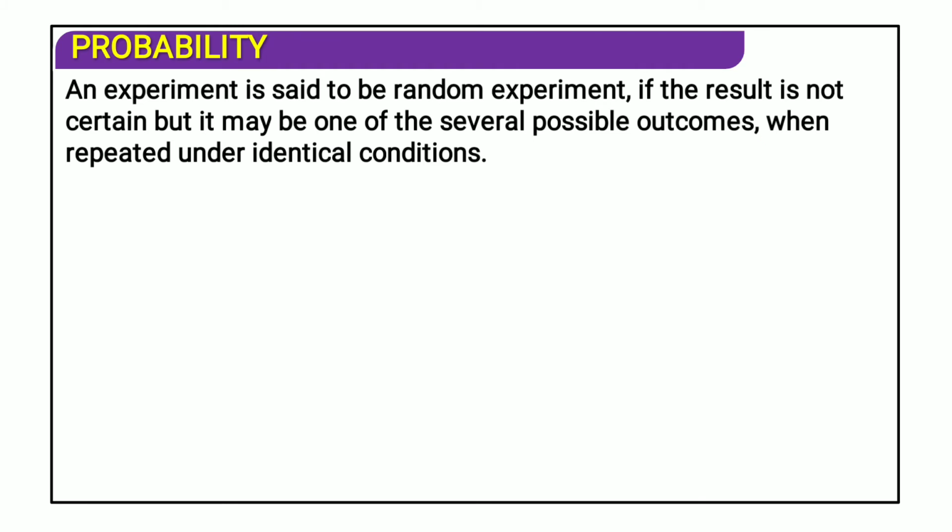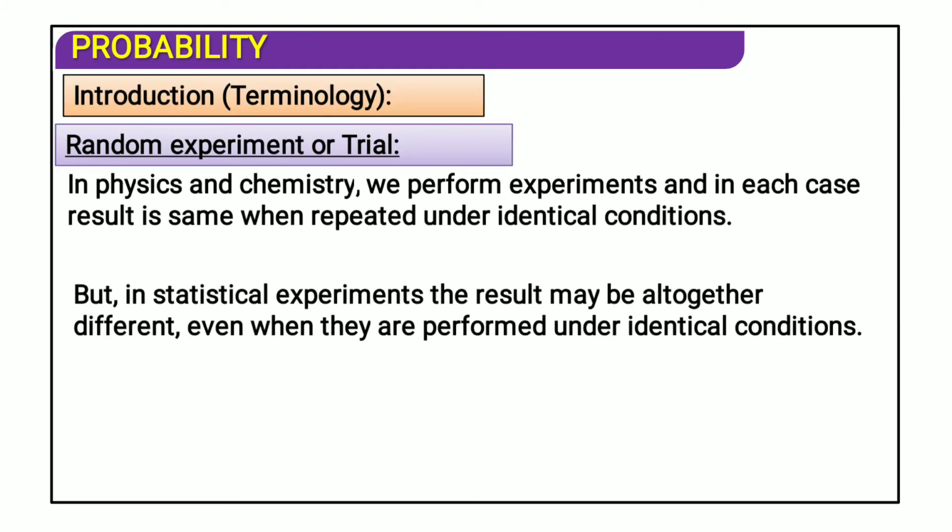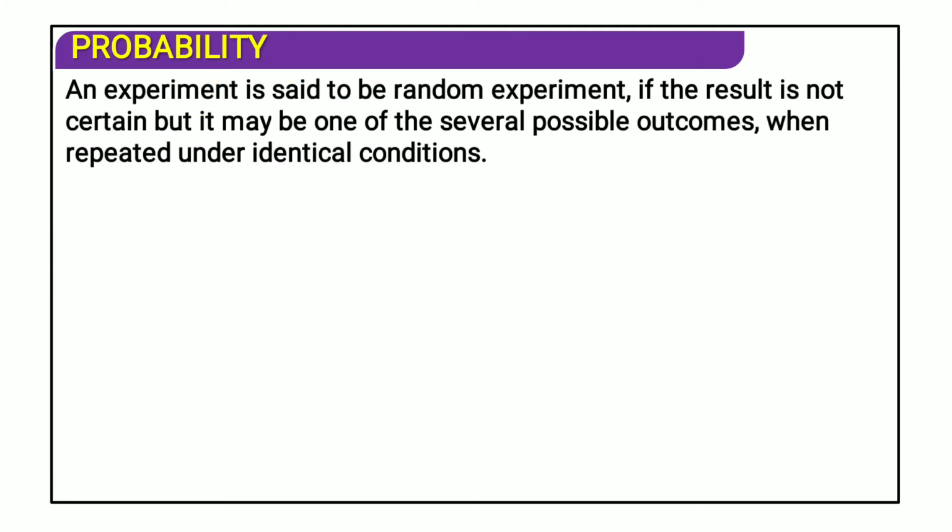See what we did earlier. We see in physics and chemistry the result remains the same. In a statistical condition, even under the same condition, the same performance of the experiment leads to a different result. But in the case of a random experiment, it says the result is not certain but it may be one of several possible outcomes when repeated under identical conditions.